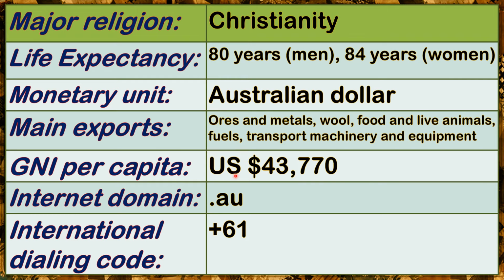GNI per capita 43,770 US dollars. Internet domain .au. International dialing code is +61.